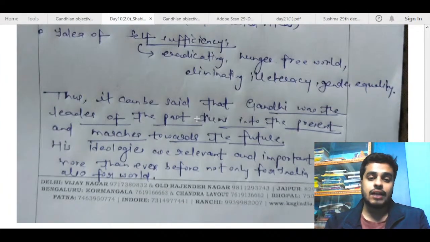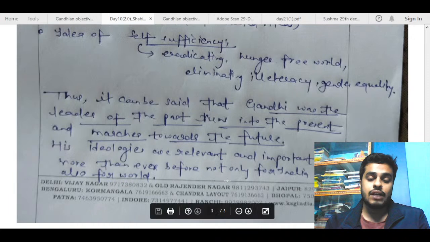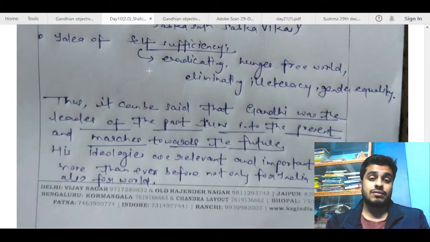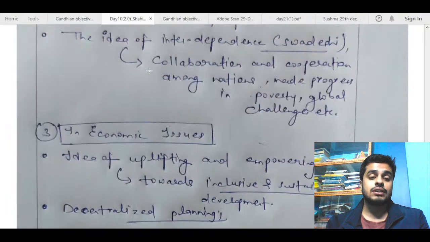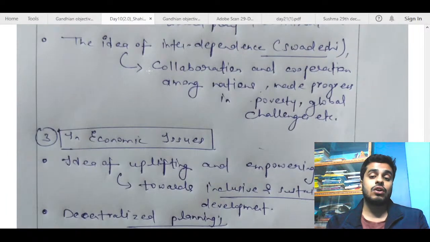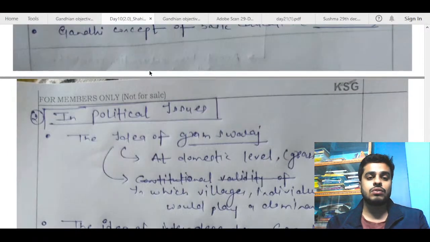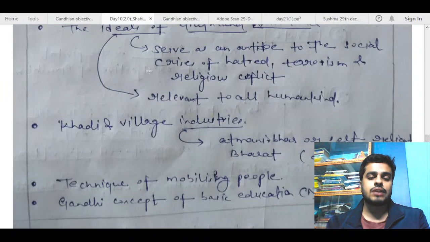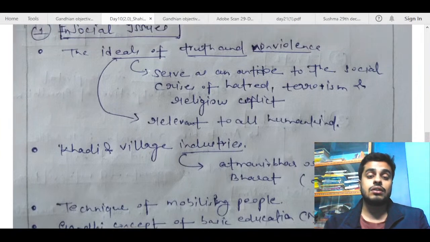Thus, it can be said that Gandhiji was the leader of the past into the present and marches towards the future. Okay, his ideologies are relevant and important today more than ever before, not only for India but also. So this is also a fine introduction and conclusion. But again, I think you have missed the non-achievements part. You can also mention that we have not achieved all of Gandhiji's objectives, and we are still a far way behind. So give some examples, like 4 or 5 points in that favor also.